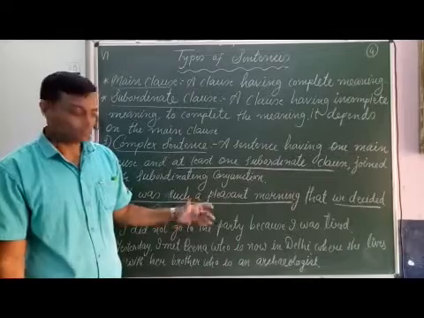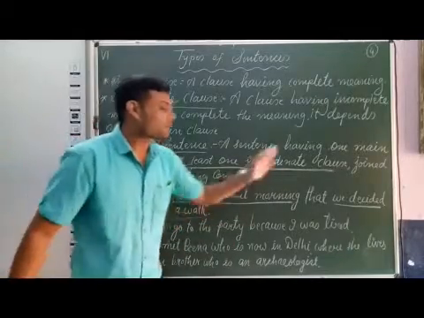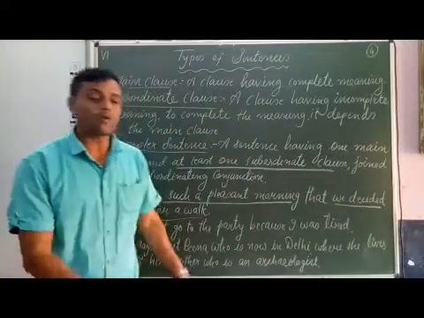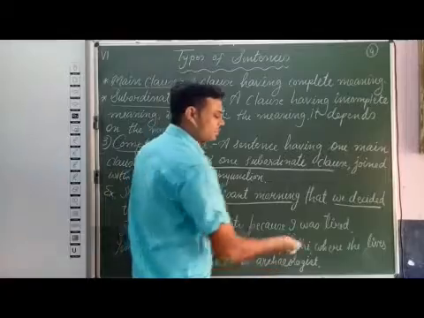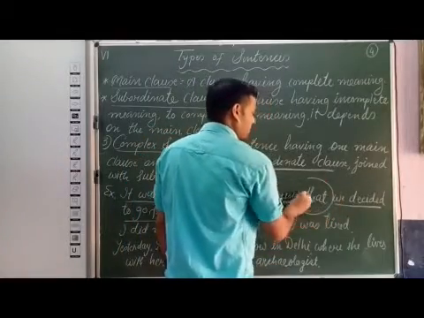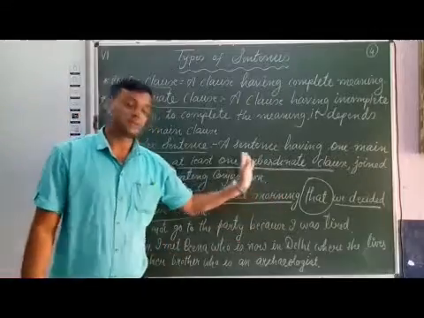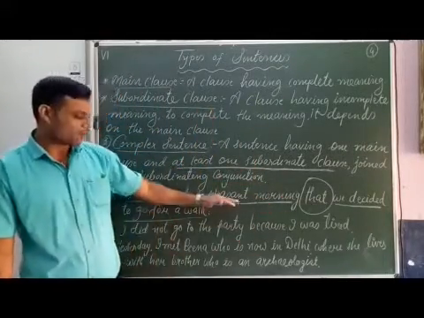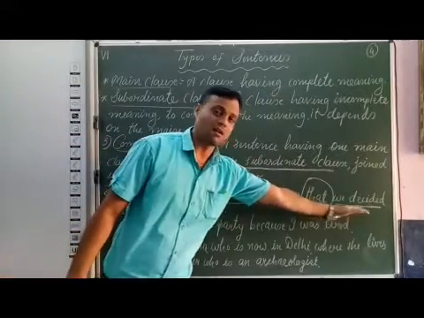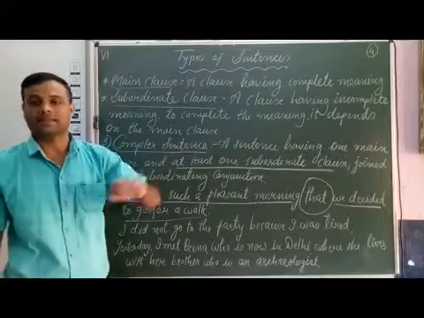The first, it was such a pleasant morning, is a main clause, and we decided to go for a walk is a subordinate clause. These two clauses are joined with the subordinating conjunction that. Hence, the given sentence is a complex sentence: one main clause, one subordinate clause joined with a subordinating conjunction.